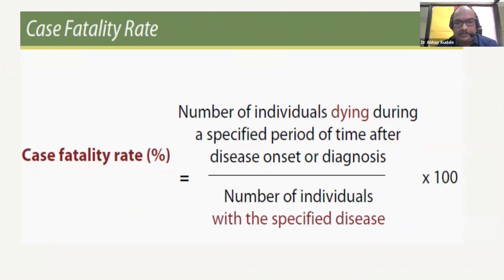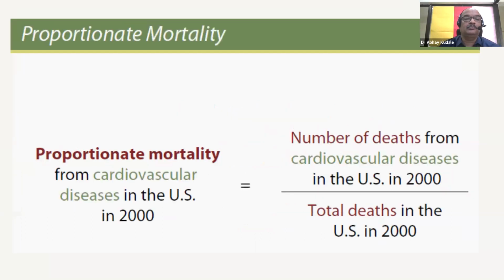Case fatality rate. It is always the number of individuals dying during a specified period of time after disease onset or diagnosis over the number of individuals with the specified disease, into 100. What is proportionate mortality? Can we calculate that? Yes. Suppose we take an example from cardiovascular diseases in the US in 2000. The equation is the number of deaths from cardiovascular diseases in the US in 2000 over the total deaths in the US in the year 2000.